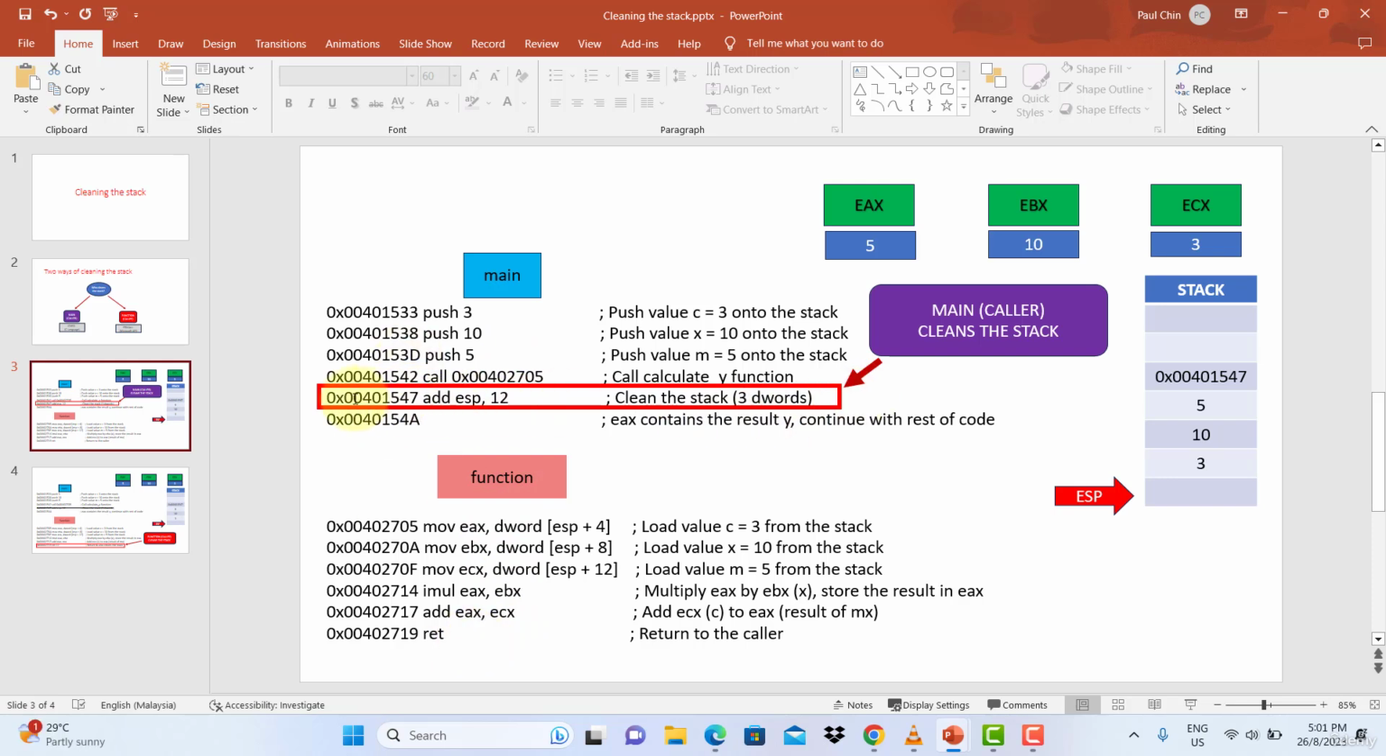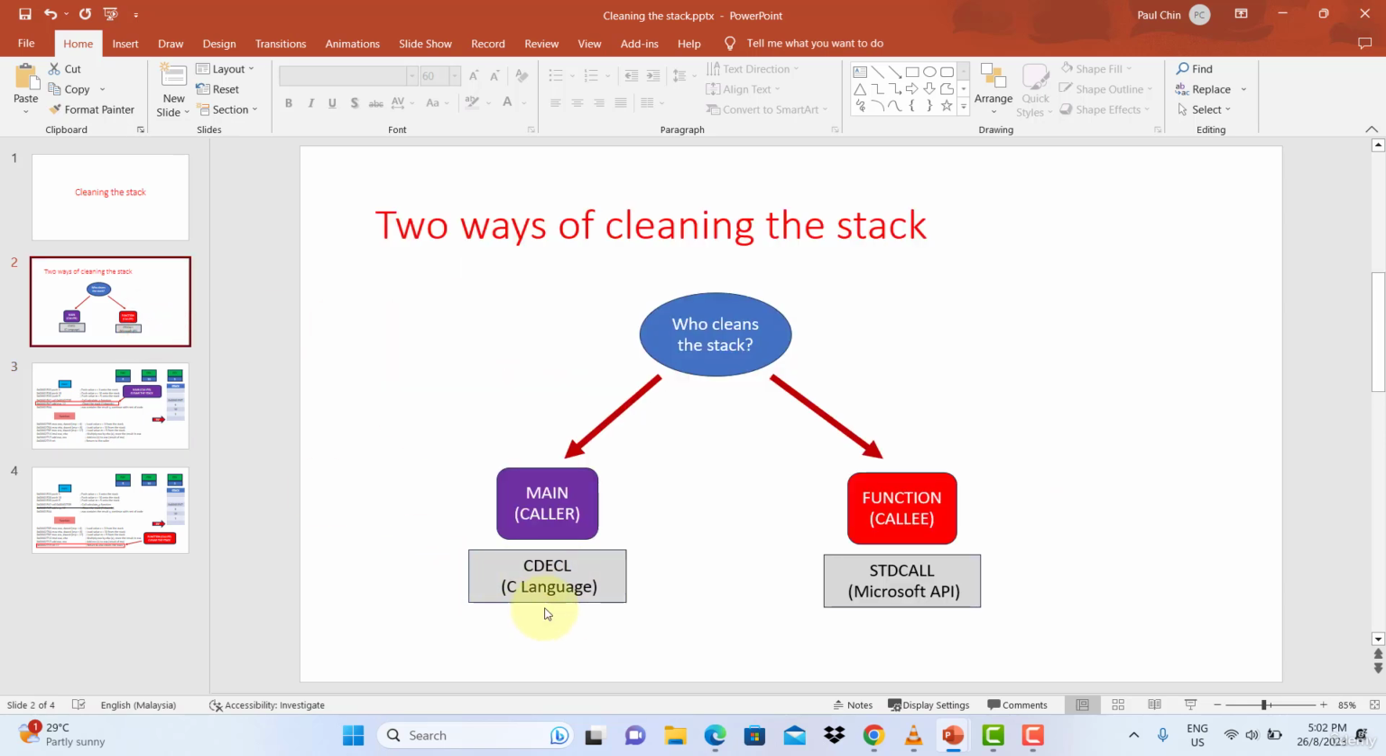So this is a line which you saw before, where you add ESP, 12. 12 here because there are 3 DWORDs. You push 3 DWORDs to the stack, so now you have to clean it. That's why you add 12 to ESP, so that the ESP pointer will move down to the original position it was in before the pushes were made. So this is where the caller is responsible for cleaning the stack. So we call this the C-Decker convention or C-Decker call.